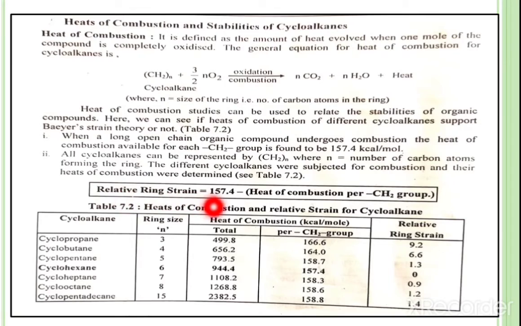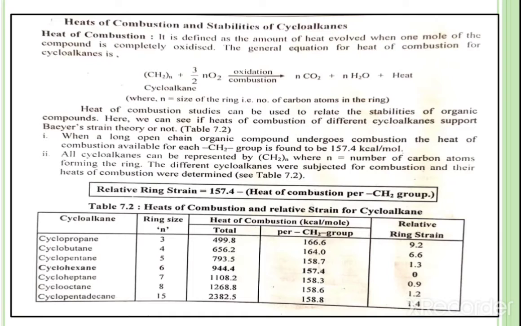Relative ring strain is equal to 157.4 minus the heat of combustion per CH2 group. Here is the calculation of the heat of combustion and relative strain for cycloalkanes. Cycloalkane examples are given here: the ring size, the heat of combustion in kilocalories, which is the total, the heat of combustion per CH2 group, and the relative ring strain.